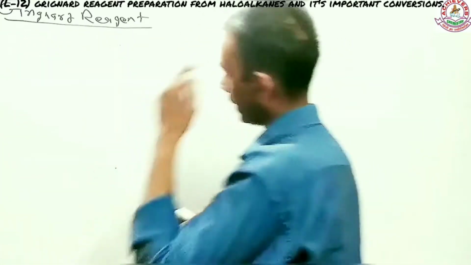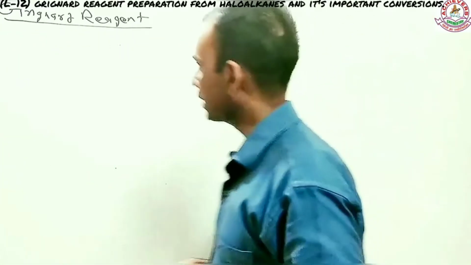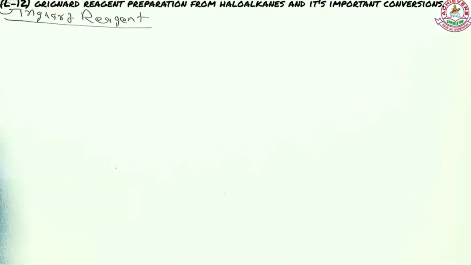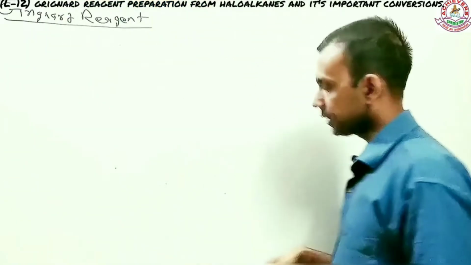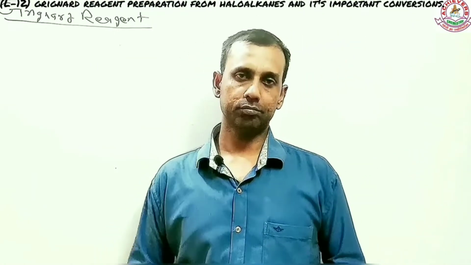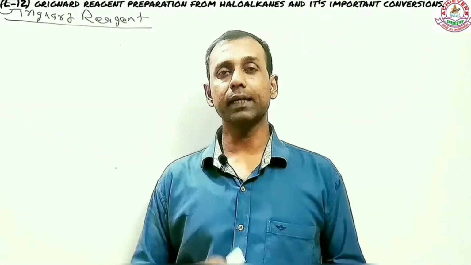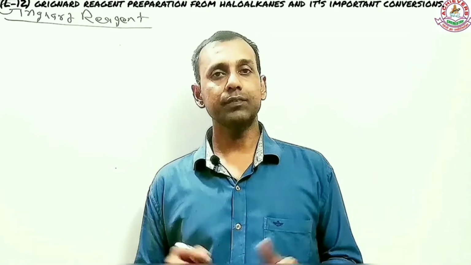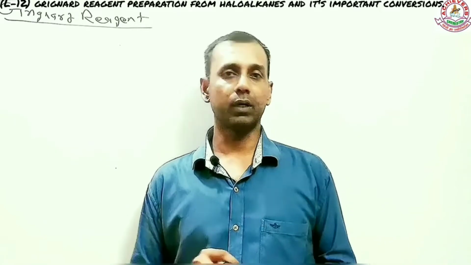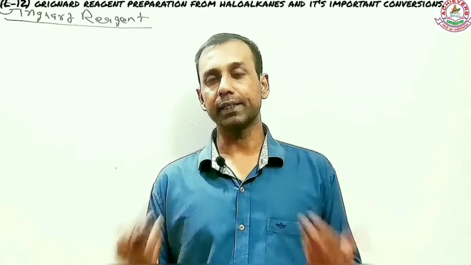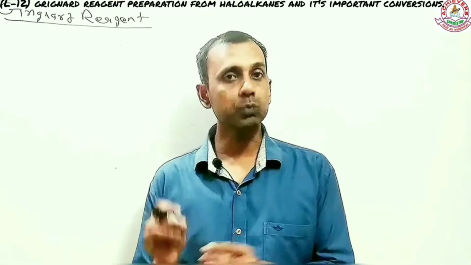What Grignard reagent is, as the name suggests, has something to do with the name. There are some metals which can react with the haloalkane, and when they react with haloalkanes, they form an organometallic compound, and that particular organometallic compound is called Grignard reagent. One such compound was discovered by a scientist called Victor Grignard.